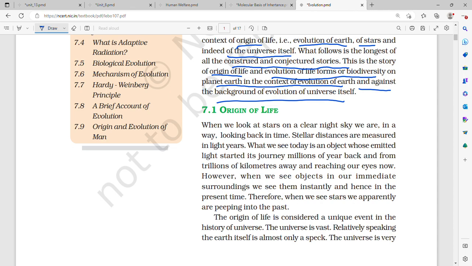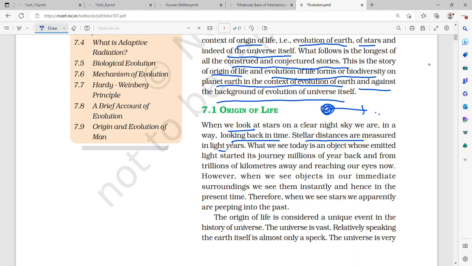When we look at the stars on a clear night sky, we are in a way looking back in time. What does this mean? This means that the stars have formed way before and the light is reaching us now. By the time the light reaches us, the stars may have already disappeared or been destroyed. That is, the light reaches us after so many years, because the stars are light years away from us.